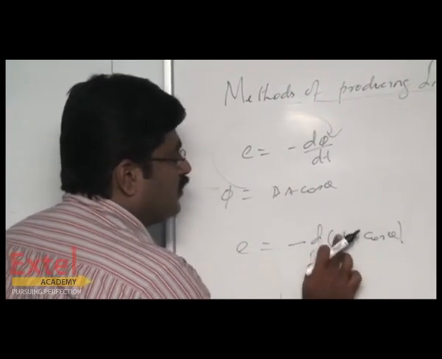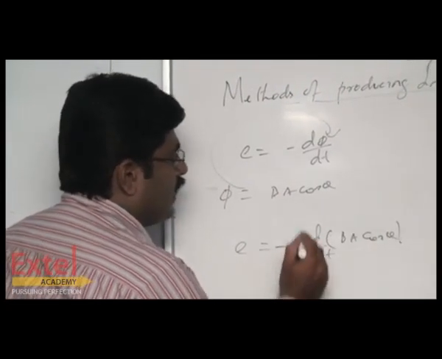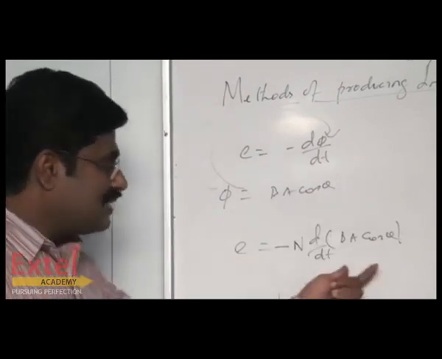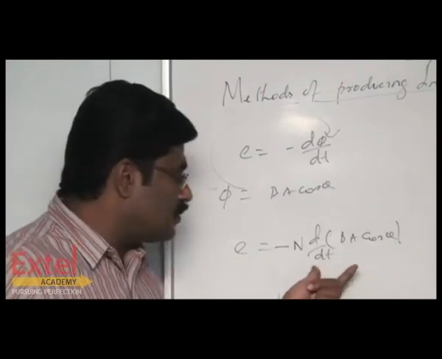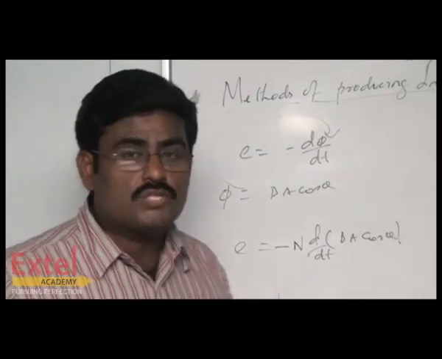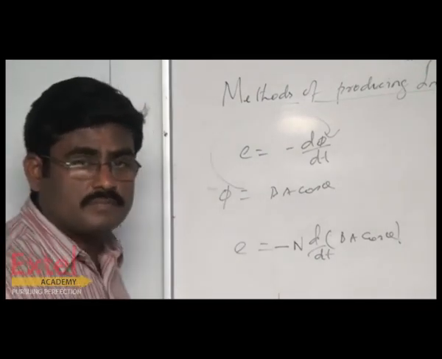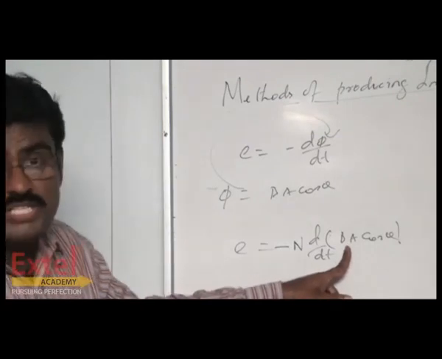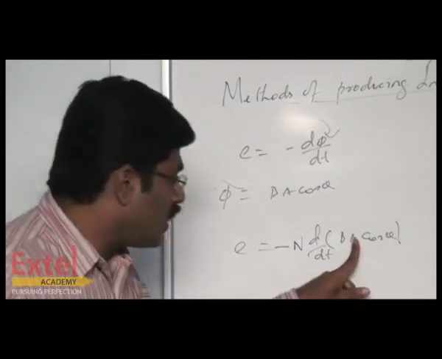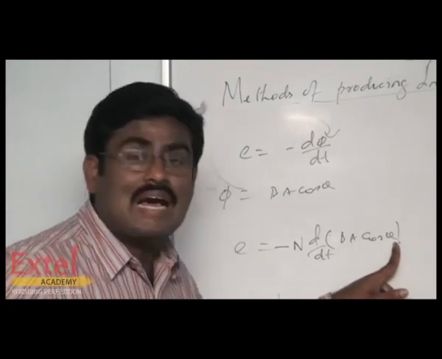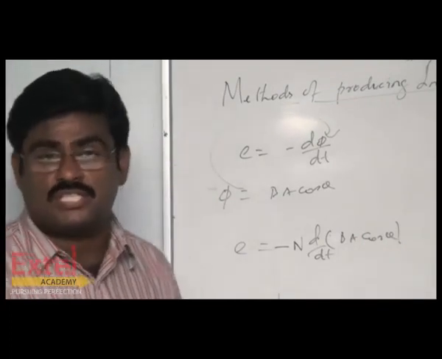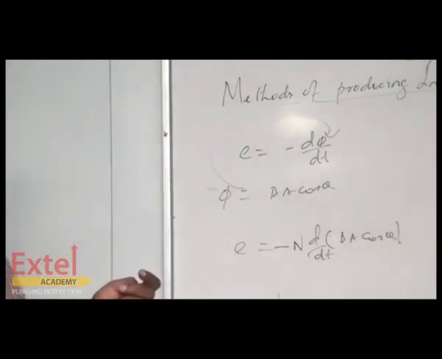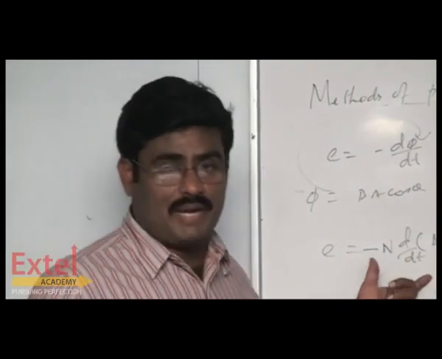The number of turns, if it is constant, you can take that N out. So the variables which are enclosed by d by dt should be understood to be changing quantities. You can change either the magnetic field, or area, or angle. This theta is orientation. Orientation means the angle between the normal drawn to the coil and the magnetic field.